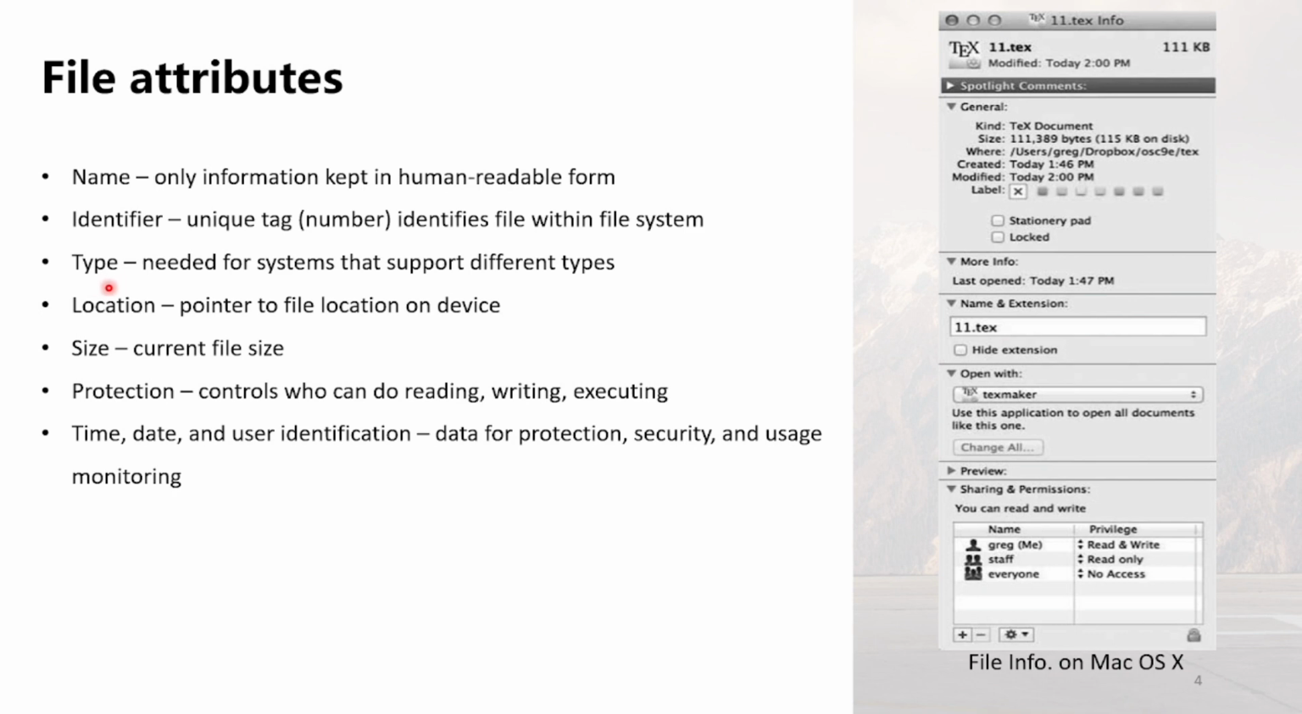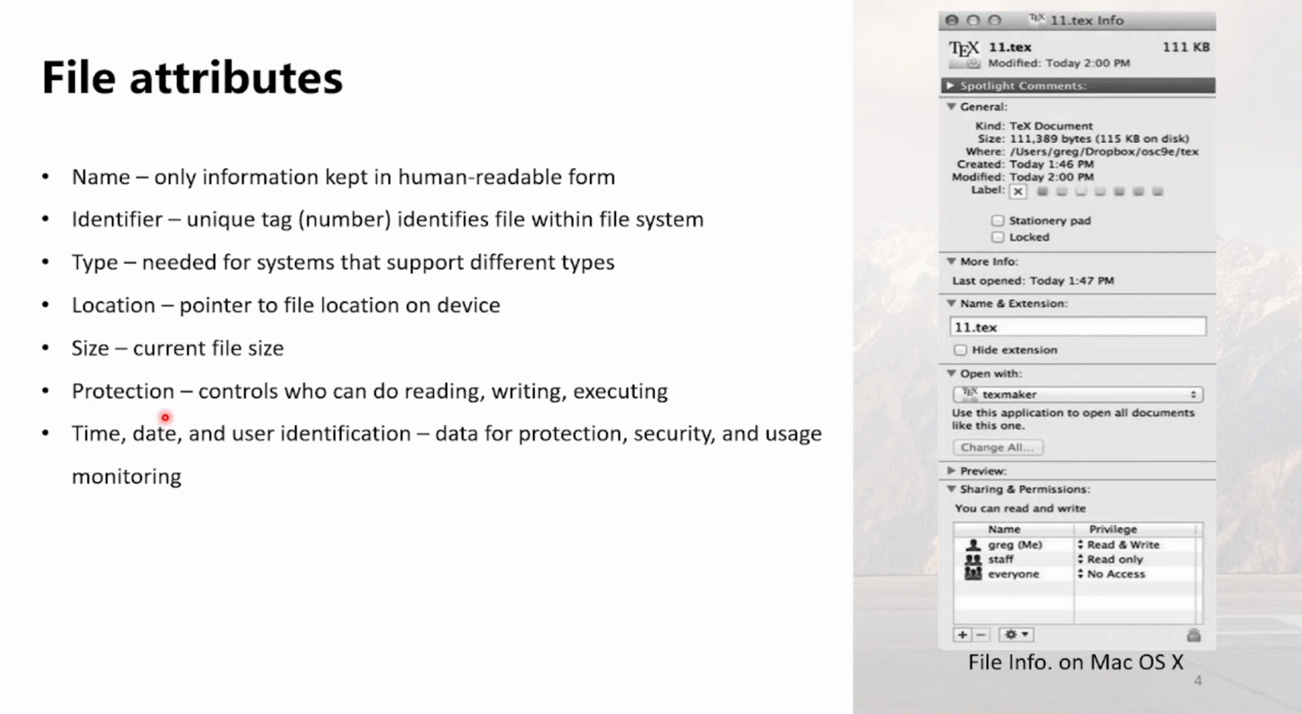Type indicates the file's format and is necessary for systems that support different file types. Location indicates a pointer to the file's location on the device, which enables the system to locate and access the file's data. Size denotes the current size of the file, typically measured in bytes.